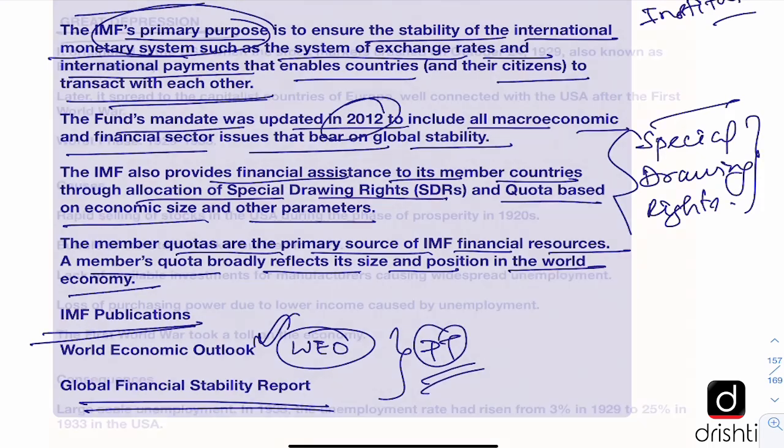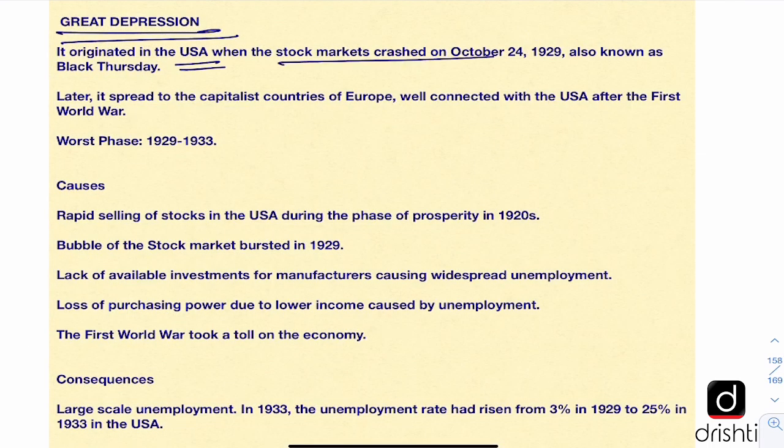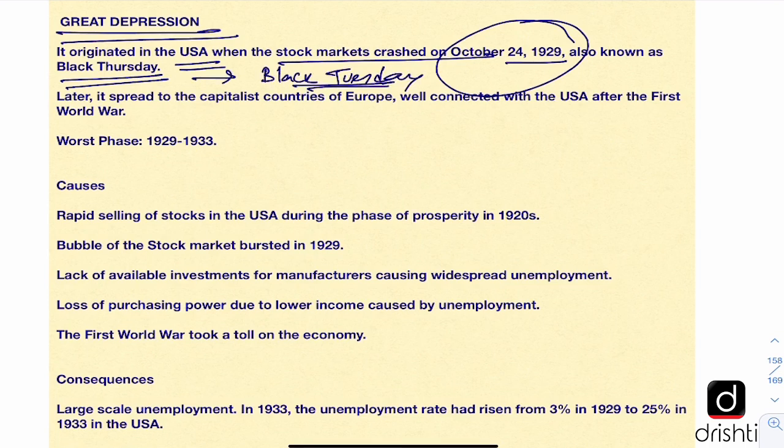Now let us look at the Great Depression. It originated in the USA when stock markets crashed on October 24, 1929. So this is an important date, and this date is known as Black Thursday. And Black Thursday was followed by a Black Tuesday when the prices went totally bust.